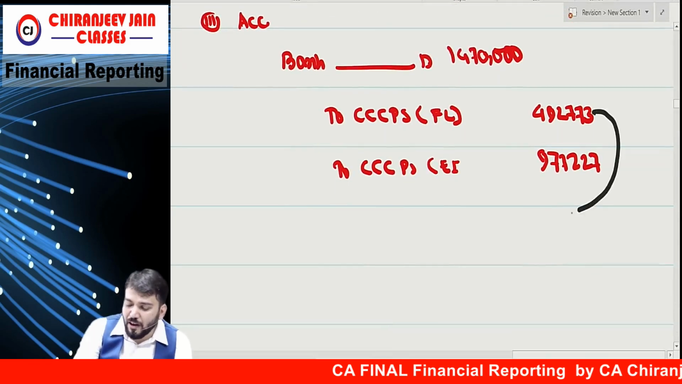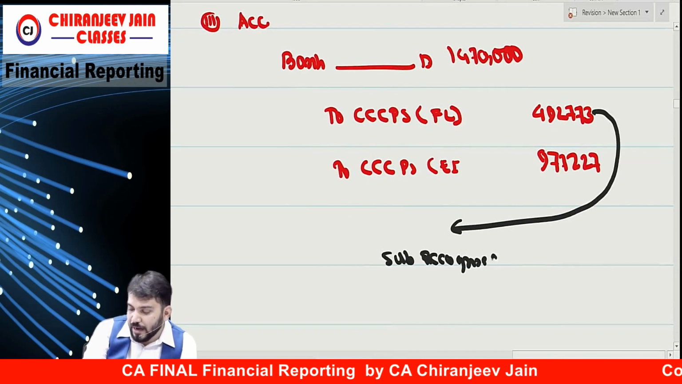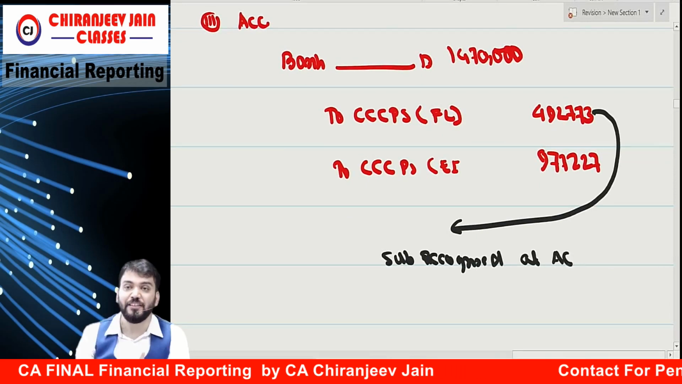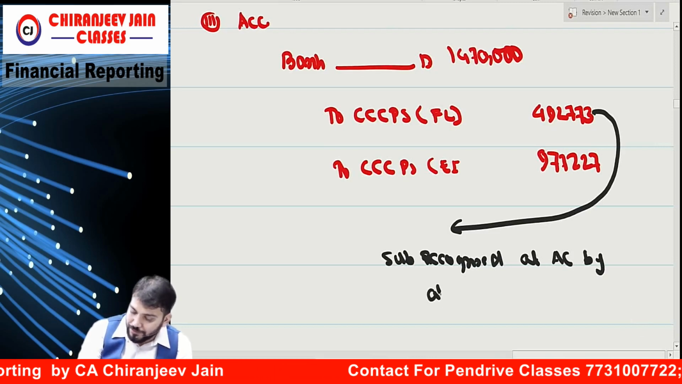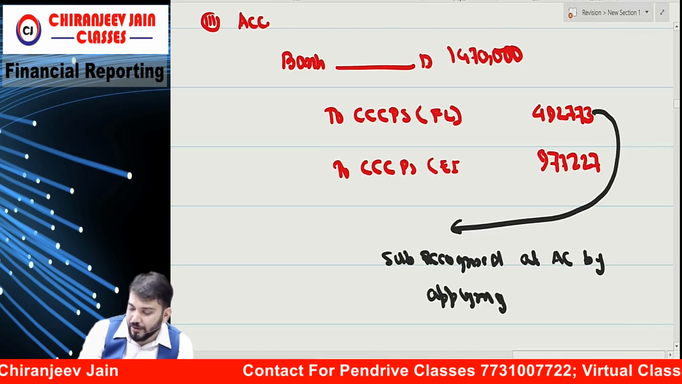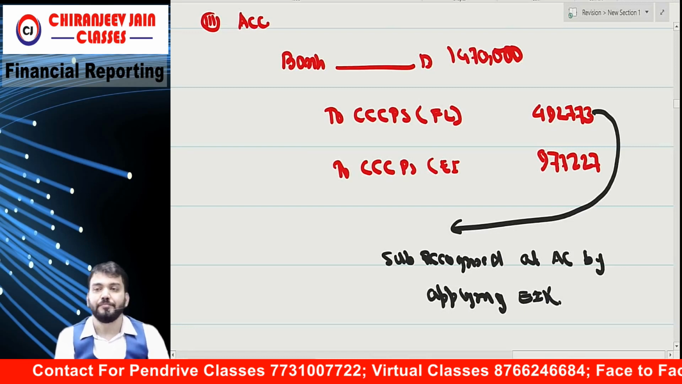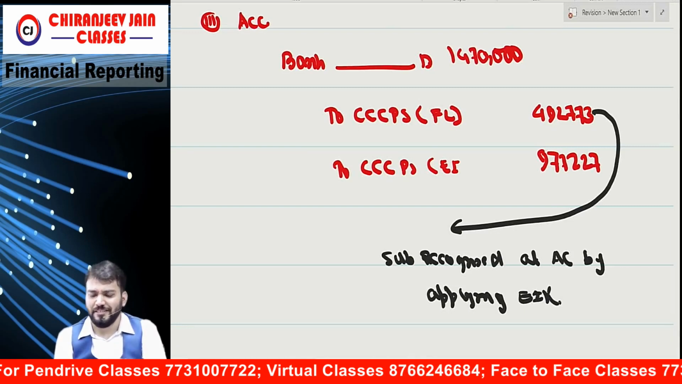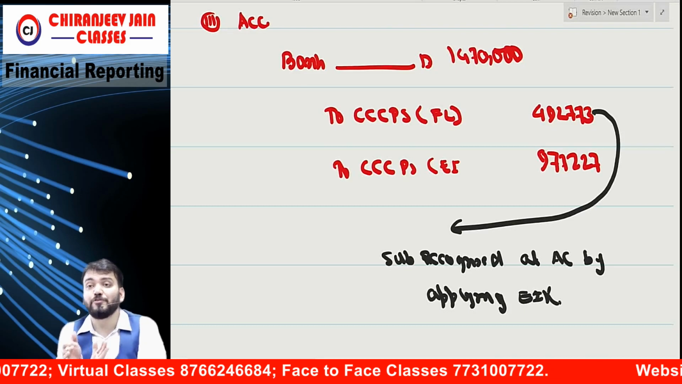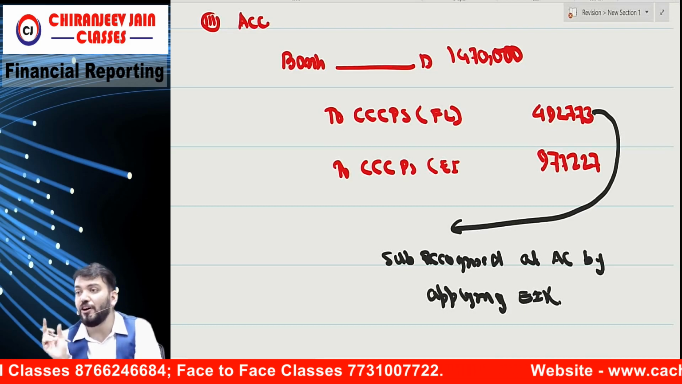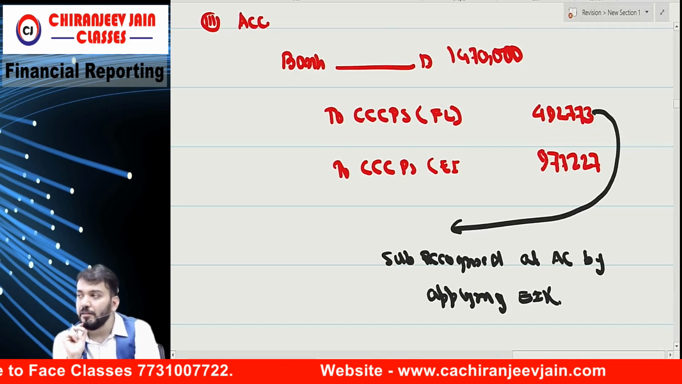Now, can you see this will be subsequently recognized at amortized cost? Already I have said financial liability. By applying what? By applying EIR. Understood? Correct? I already said this is actually part of Ind AS 109. I will come to that, but you have understood it in one example. So this will be subsequently recognized at amortized cost by applying EIR. So tell me, what will be the EIR?